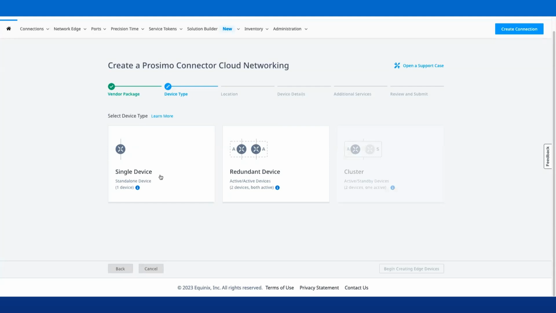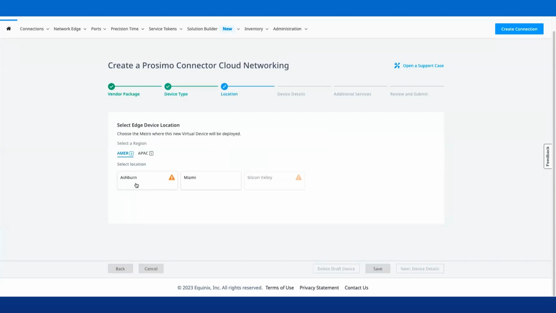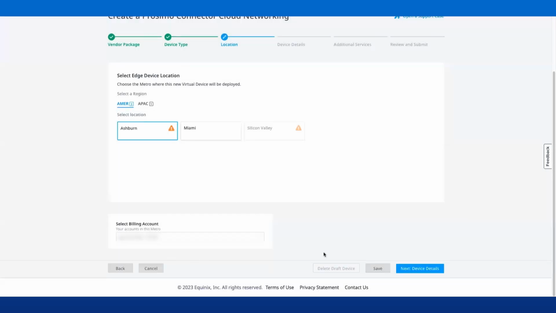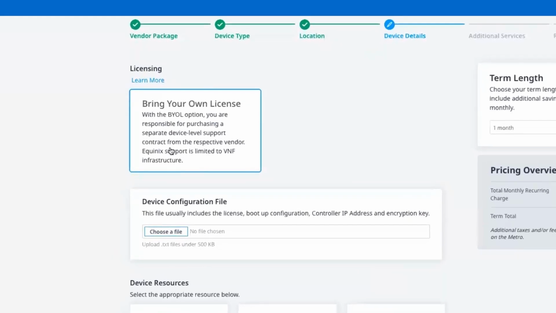For demonstration, I will select a single device. Then select the device location, choose your billing account, and click on the Next button. We will now enter the device details. Select the licensing as Bring Your Own License.